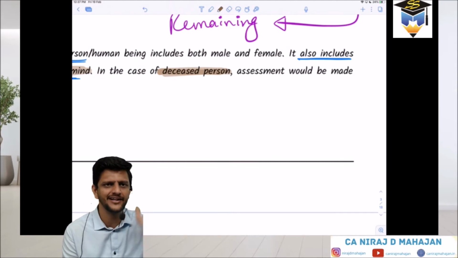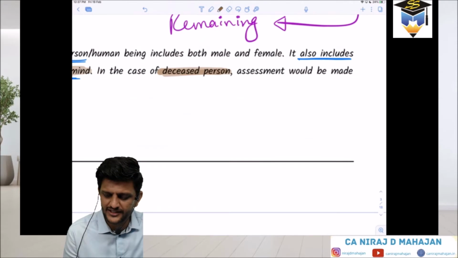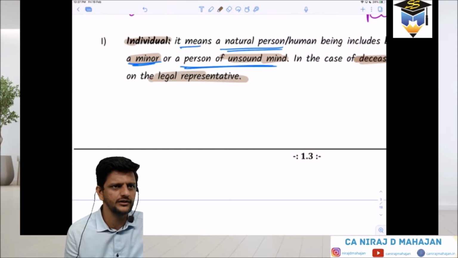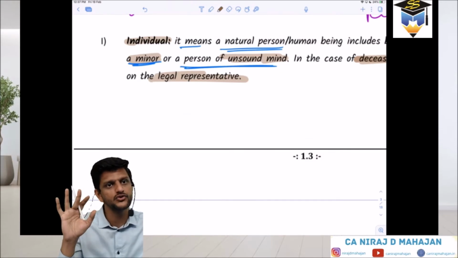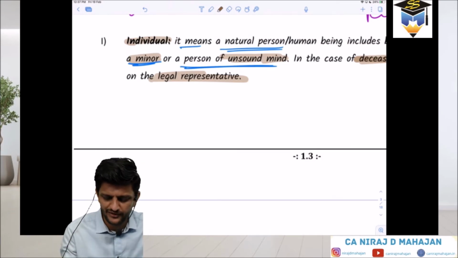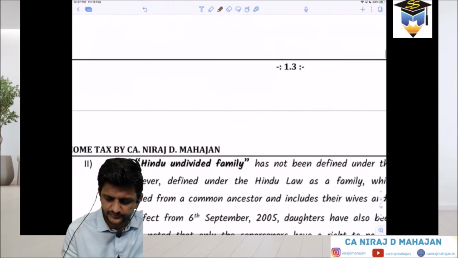But can he again come up from the coffin and file his own income tax return? No. So for him, the assessment would be made in the hands of legal representatives. Understood? But still his own income tax return will be filed, of the one who's gone. But who will sign? Not him. Someone, him or her, his legal representatives. Got it?